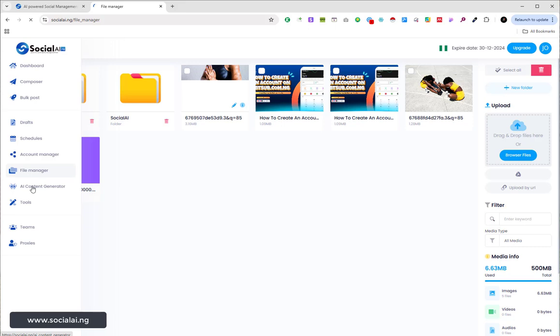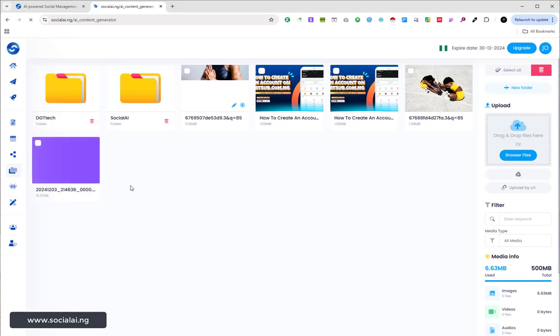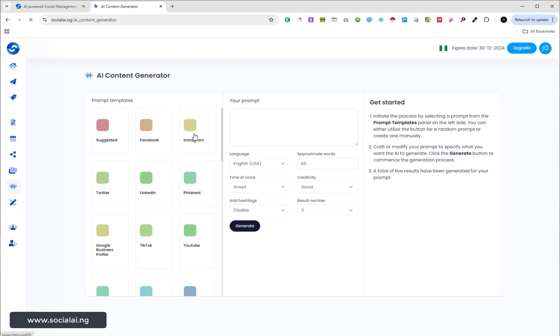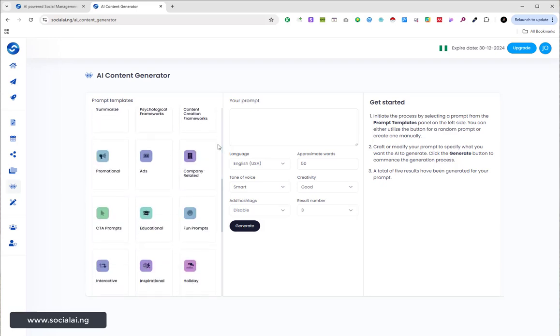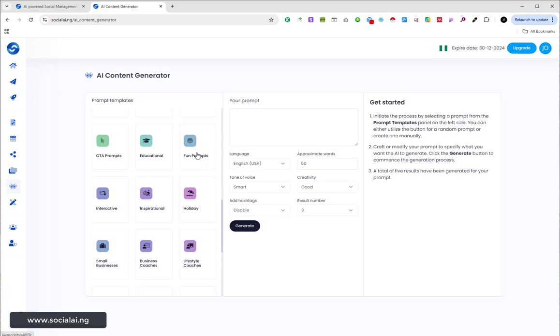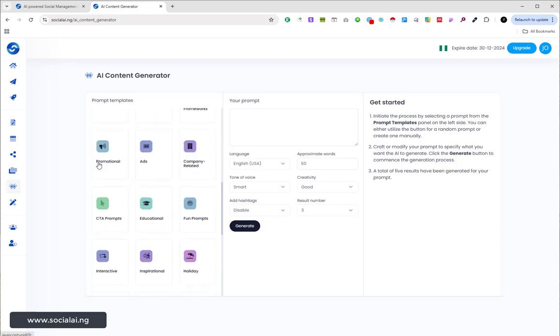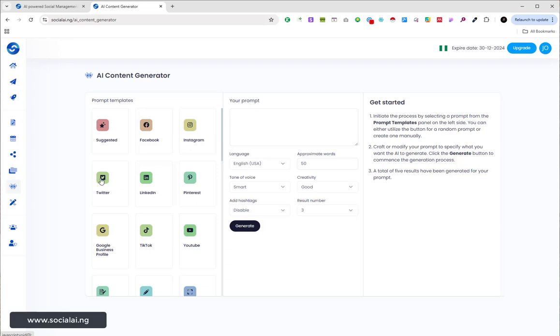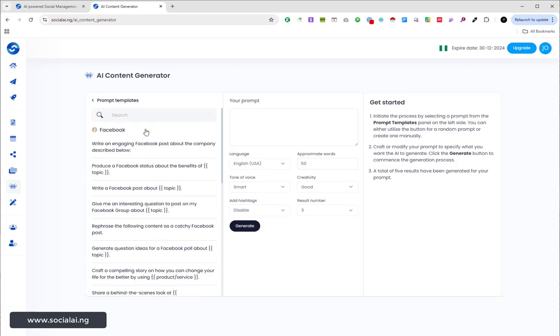So when we come to this AI content generator right here, this section is where, as I've shown you the other time, you can get prompts. You can get fun prompts, educational prompts, call to action prompts, promotional prompts for ads, company related prompts, entrepreneurs prompts, NGO, marketing agency, realtors, fitness, restaurant, photographers, and so on and so forth. You can get even prompts for each social media. So let me, for example, select this prompt: produce a Facebook status about the benefits of.